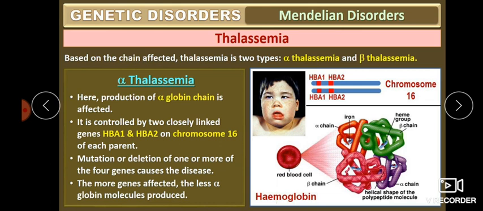The more genes affected, the fewer alpha globulin molecules are produced. If only one gene is affected, either HBA1 or HBA2, the disease is not that much expressed. If all four genes are affected, a very small amount of alpha globulin is produced, which ultimately means fewer RBCs in our blood, so we become anemic. That is alpha thalassemia.